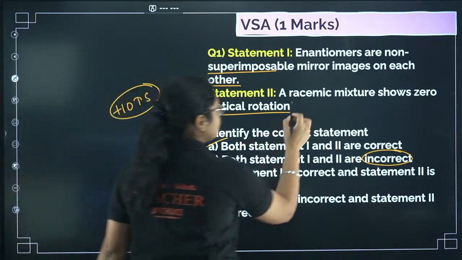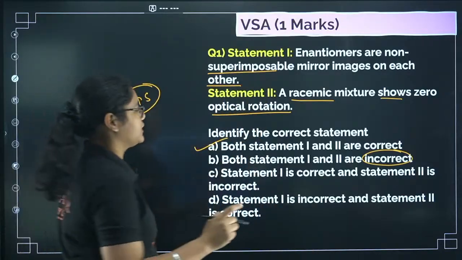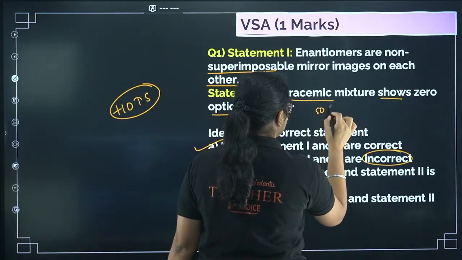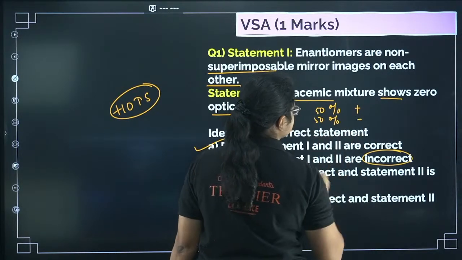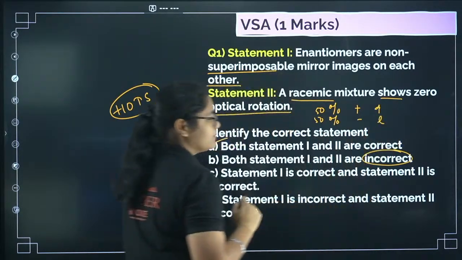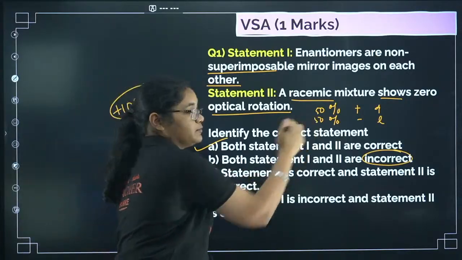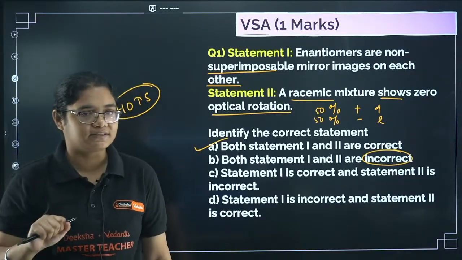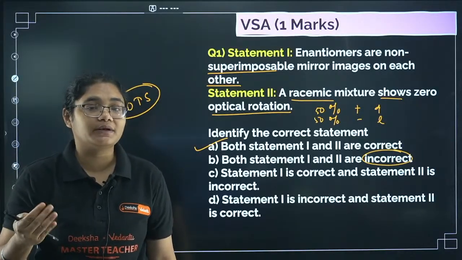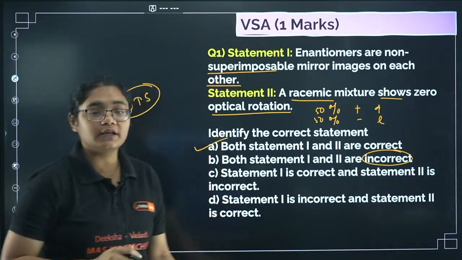Now how do we show a racemic mixture has zero rotation? Now listen, a racemic mixture has 50% of plus isomer and 50% of minus isomer, or D and L isomer. When you have 50%, what will happen? Suppose one isomer is rotating it in a clockwise direction, another isomer will rotate it in an anti-clockwise direction. As a result, the net rotation becomes zero. That is why it shows zero optical rotation.